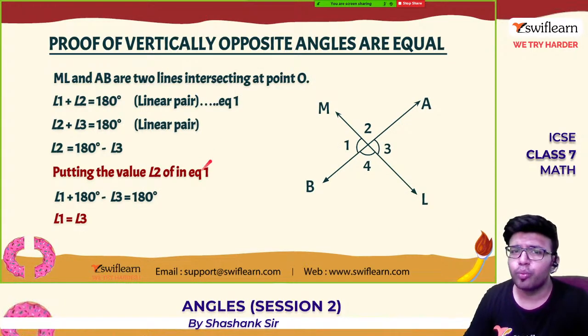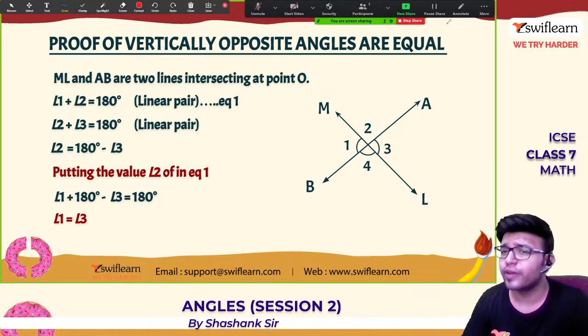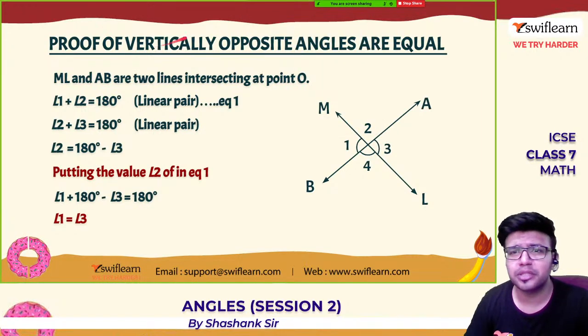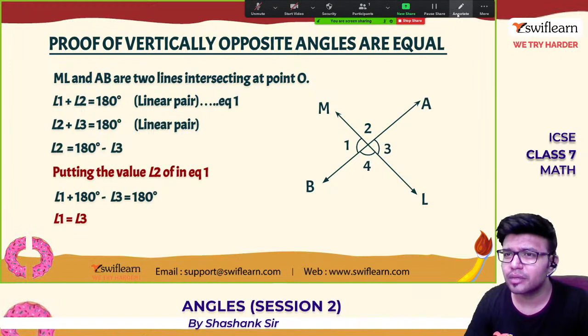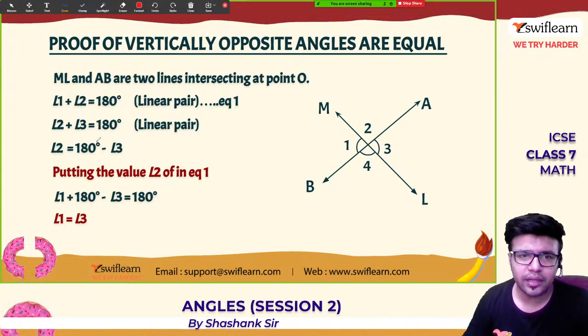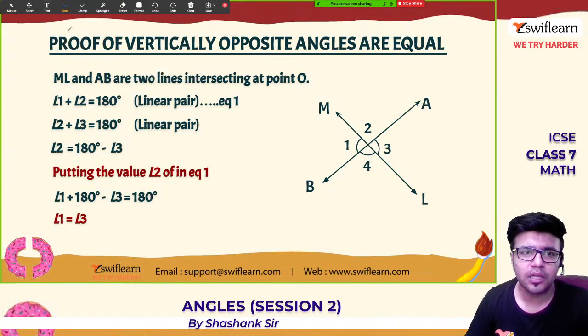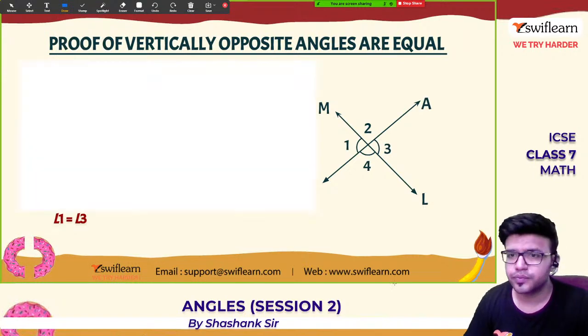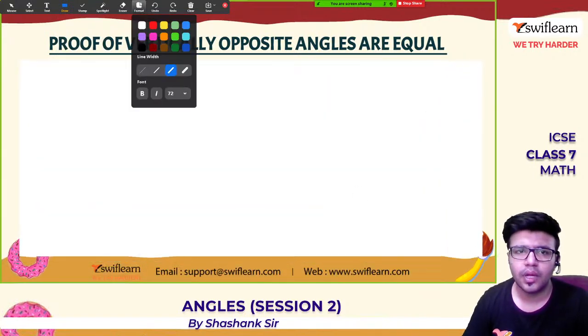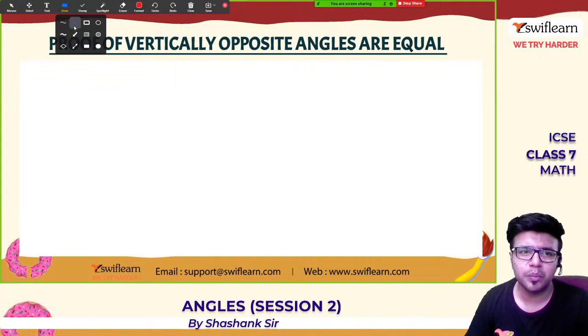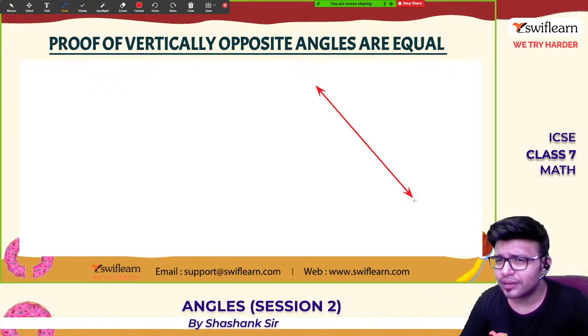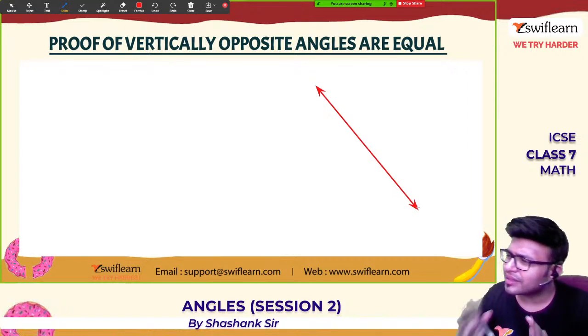Okay, the proof that vertically opposite angles are equal. Let me explain in the easiest method possible. I'm drawing a line. How much angle does a straight line make?